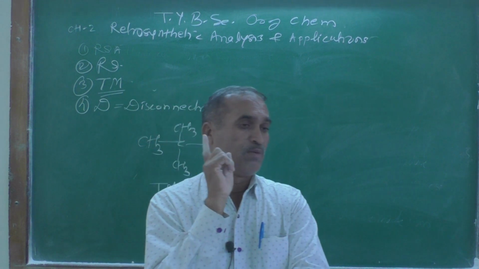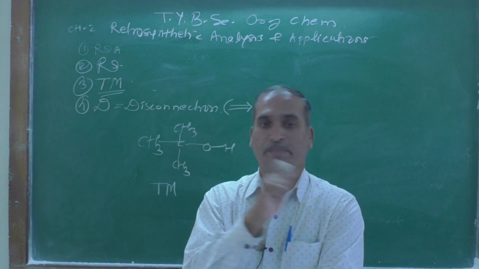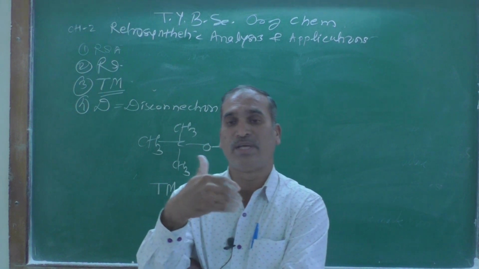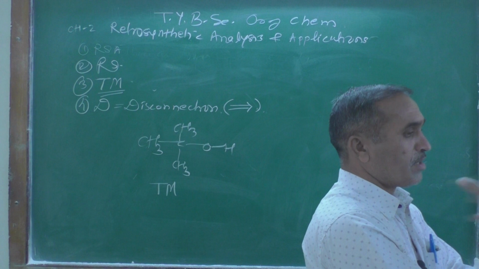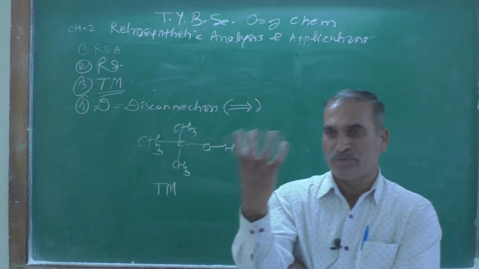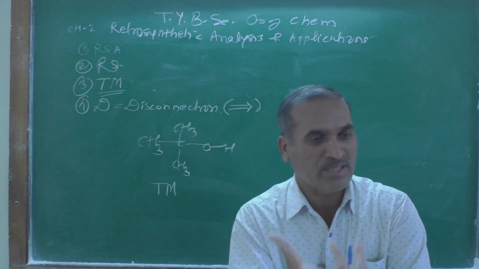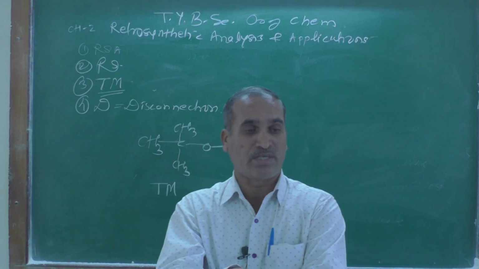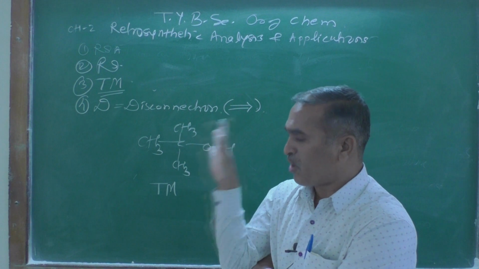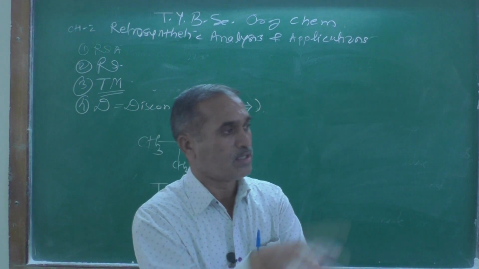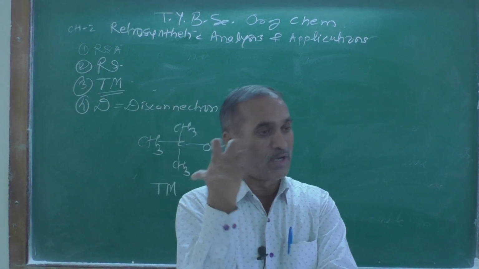That is the most important step, what we can call developing your thinking power: creative, innovative and imaginary, because these are all imaginary but logical reverse chemical reactions. For that you require some data in your mind.